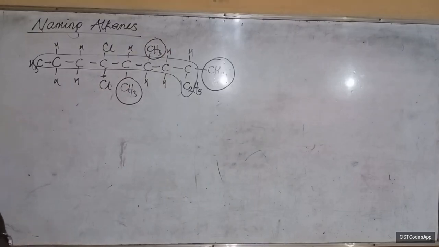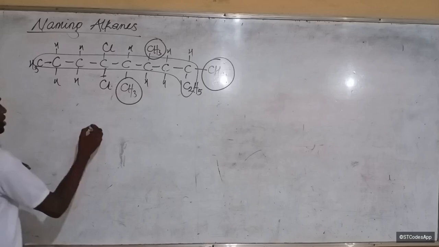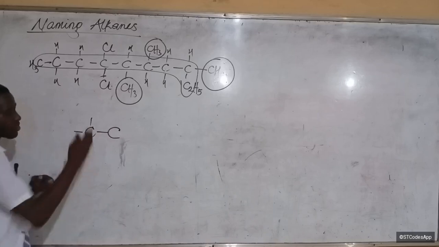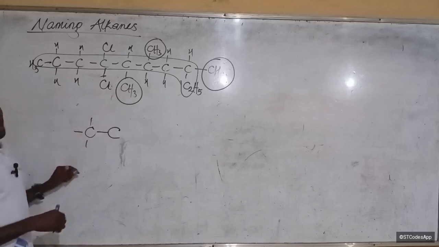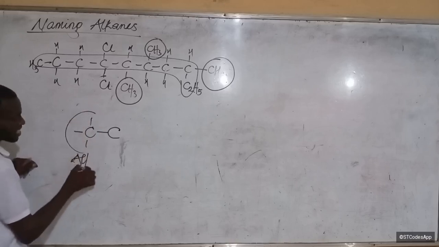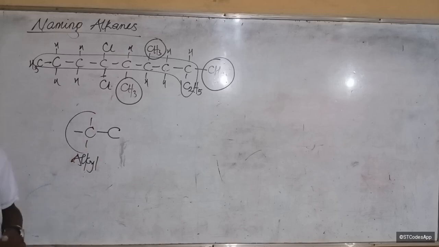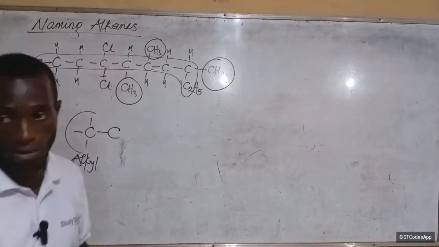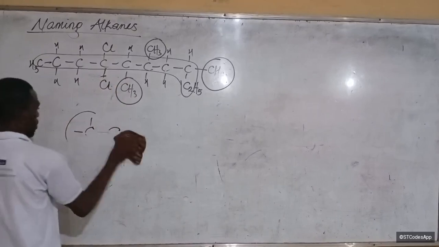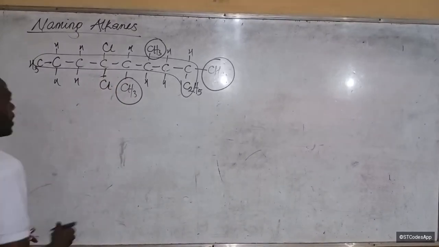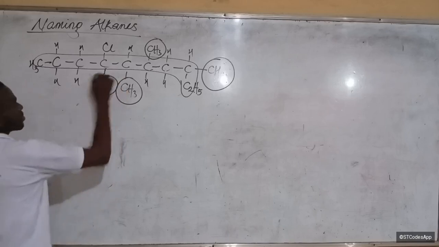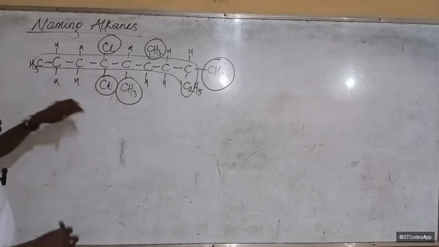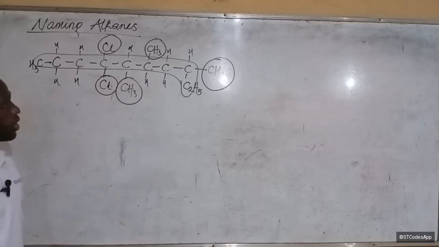I told you why it's called methyl, right? We said the smallest alkane is methane. So if I decide to add a chain here, I've removed one hydrogen. By removing one hydrogen, I form what is called an alkyl group. So instead of methane, it turns to methyl. So those groups there, I'm calling them methyl for that reason. Are you getting me? Which other one is a substituent? Cl is a substituent. But the remaining H's are not substituents. Is that okay? All right.